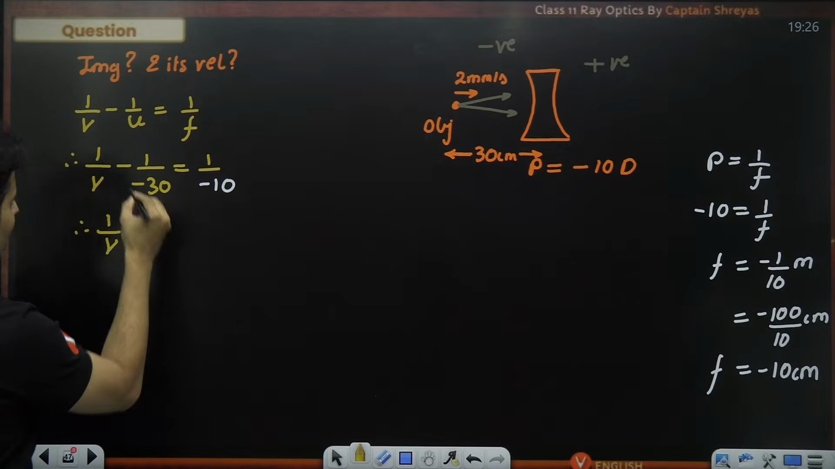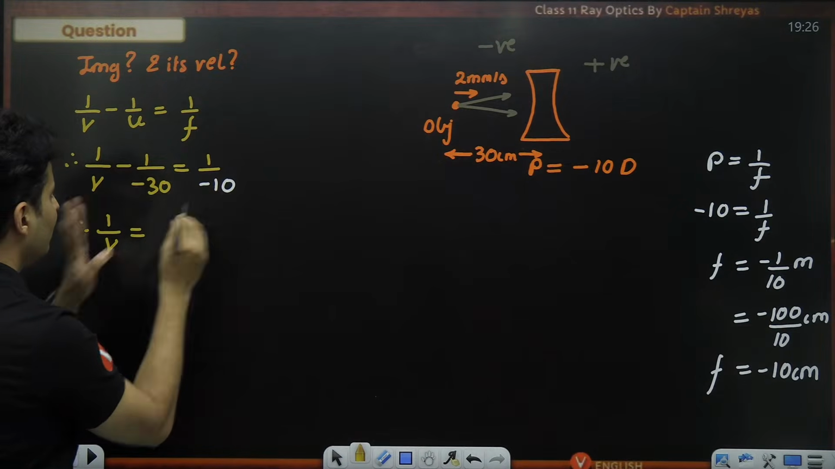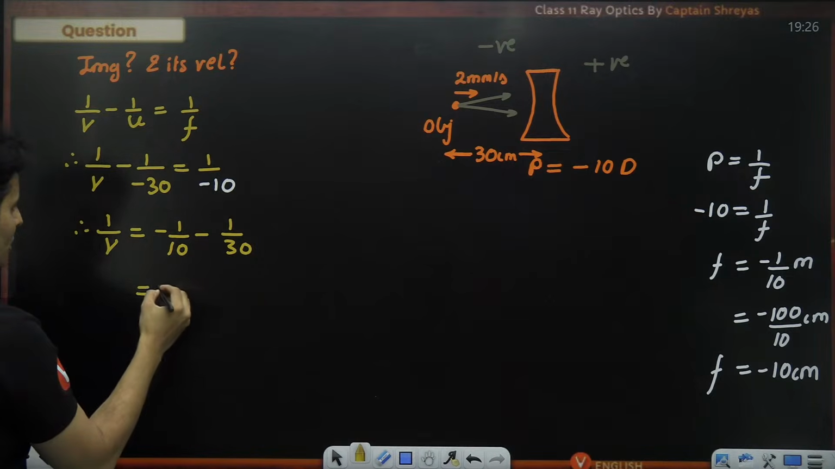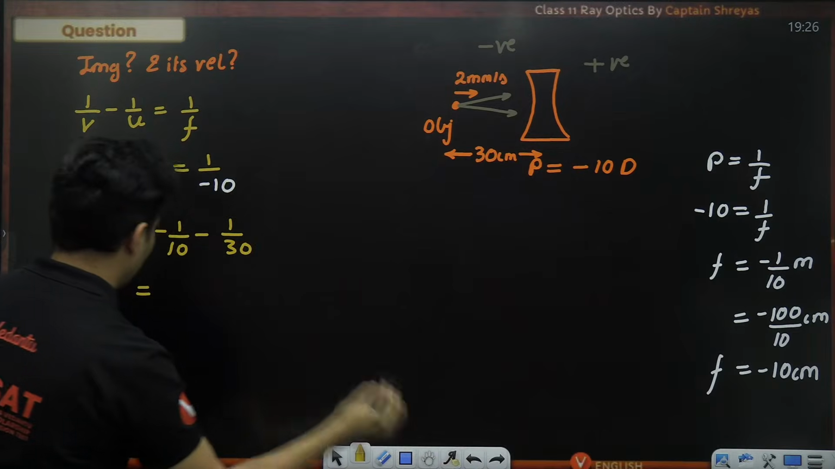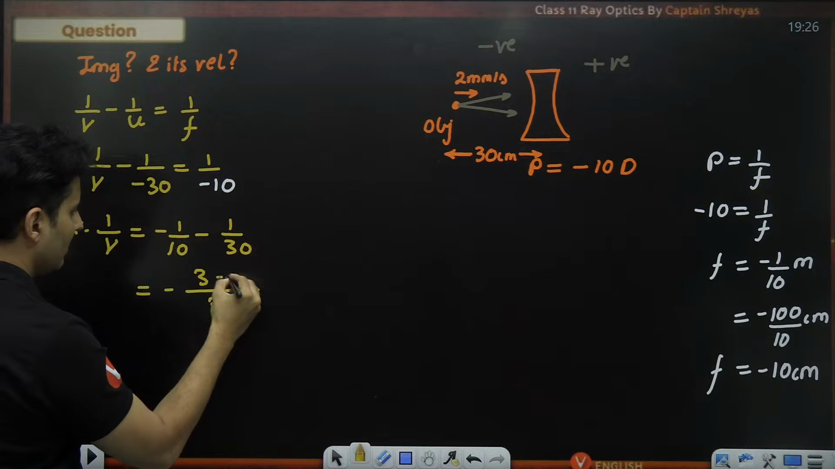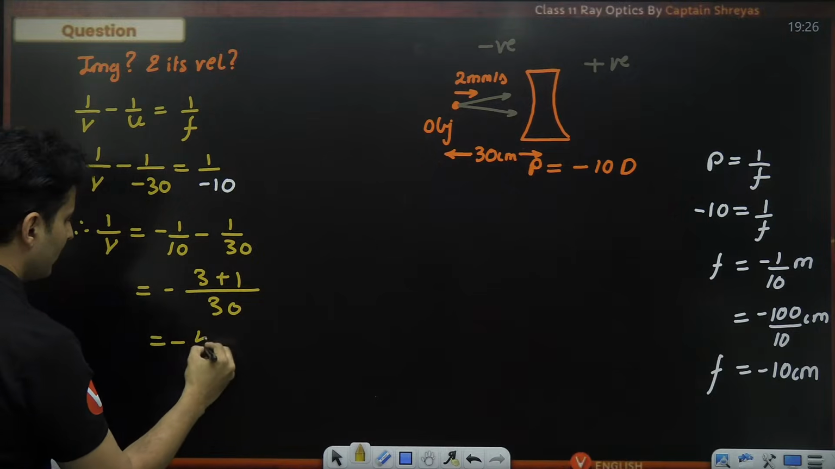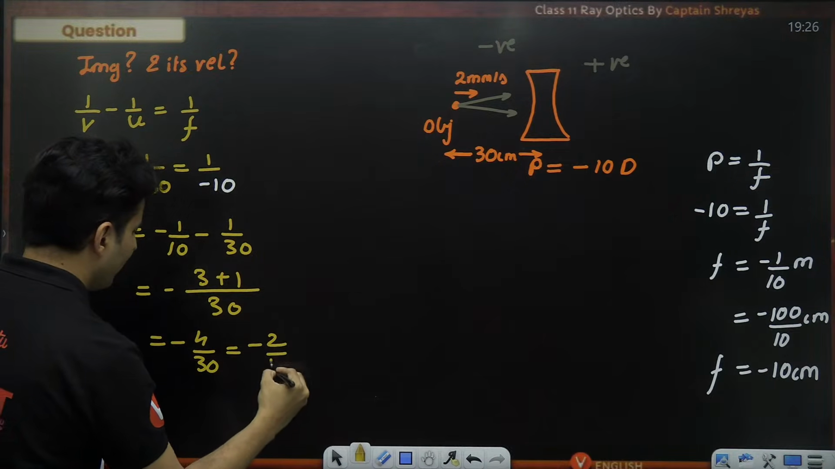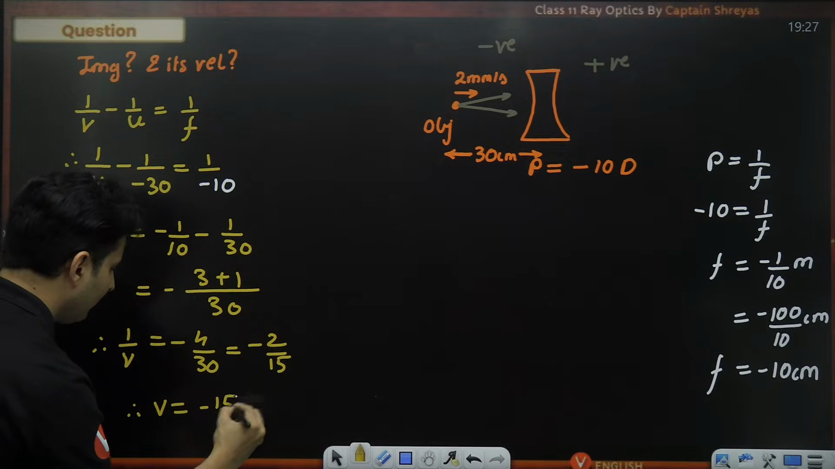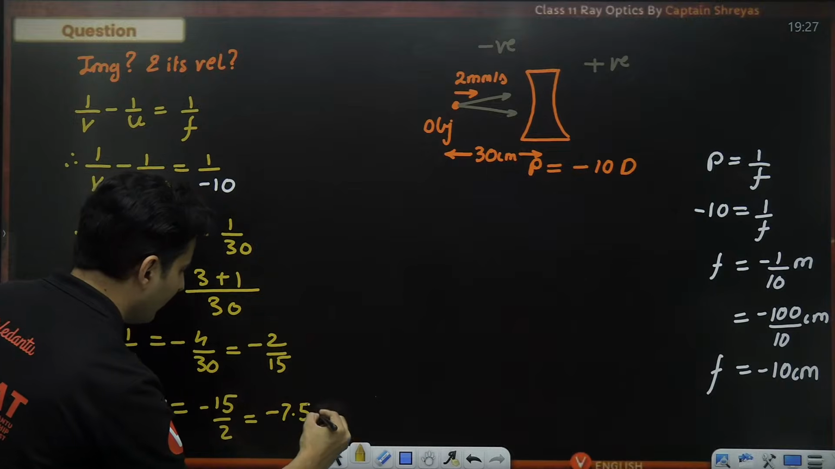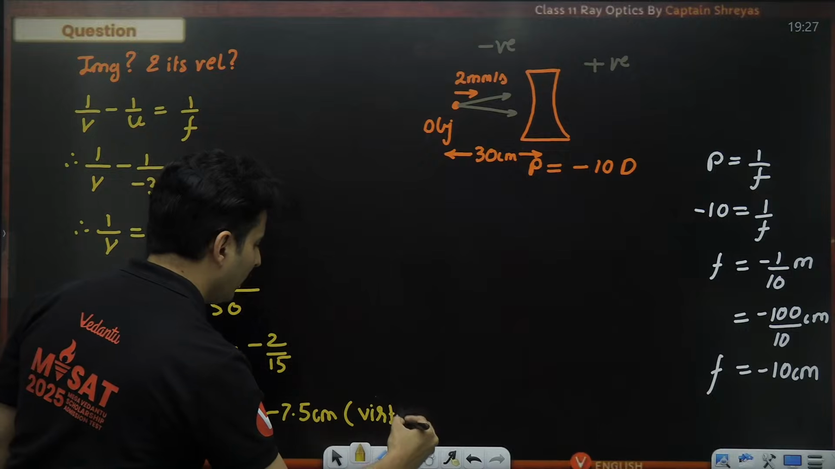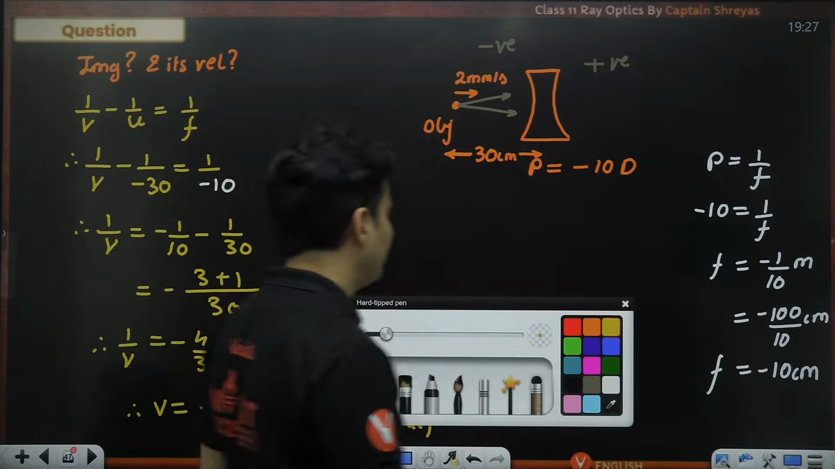So 1 by v is equal to minus 1 by 10, minus 1 by 30. Minus is common. The LCM is 30. This will be 3 times, this will be 1 time. So this will be minus 4 by 30, which is minus 2 by 15. But that is 1 by v. Therefore, v will be minus 15 by 2, which means minus 7.5 centimeters. The minus sign indicates that the image is going to be virtual in nature. If it was positive, it would be real.